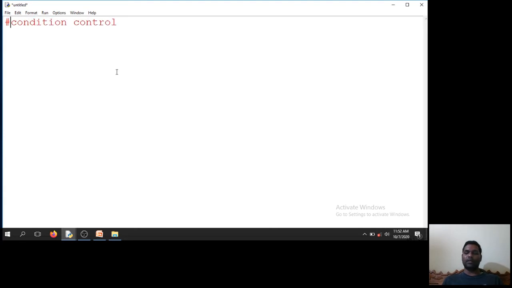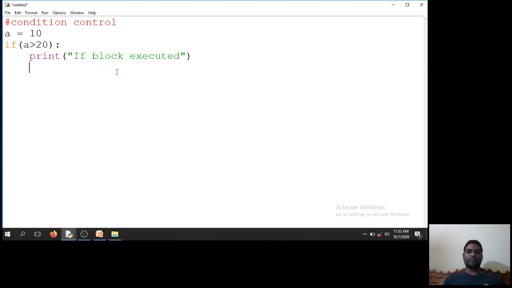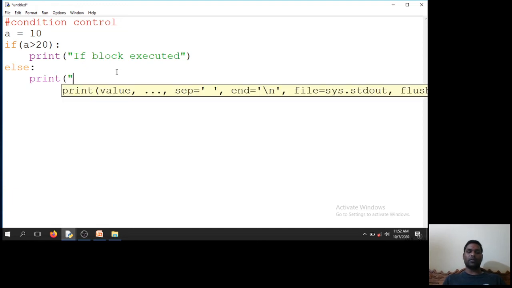Next, the if-else condition. So I say A is equal to 10, if A greater than 20, print "if block executed", else print "else block executed".